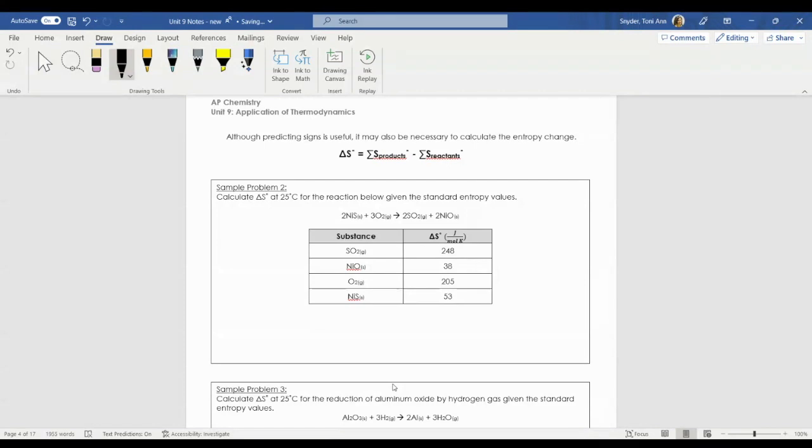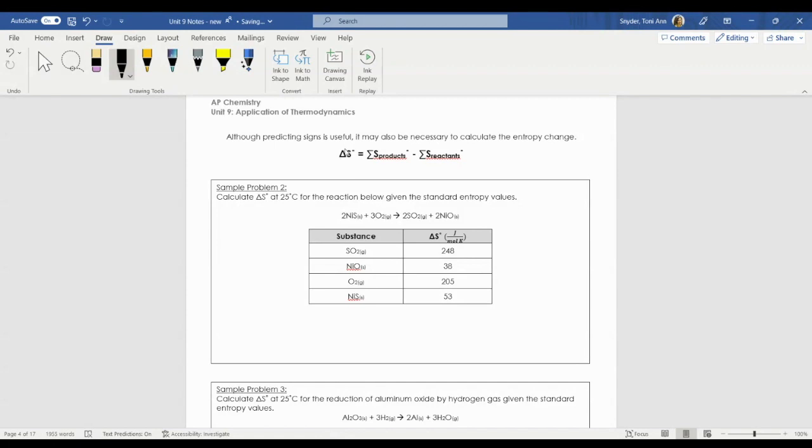Anyway, this calculation is just like the one you saw in Unit 6. So if you remember, the delta H of a reaction is equal to the enthalpy of the products minus the enthalpy of the reactants. It's the same exact equation for entropy.